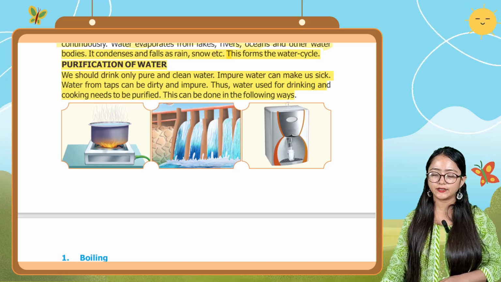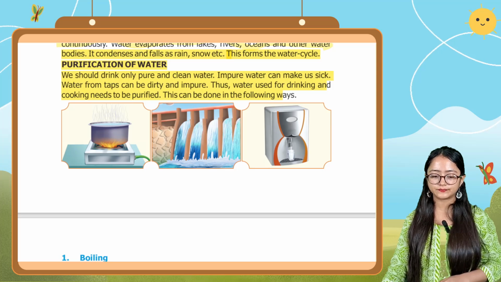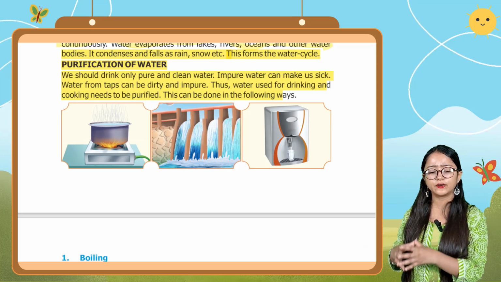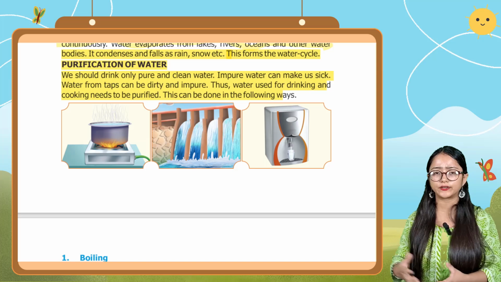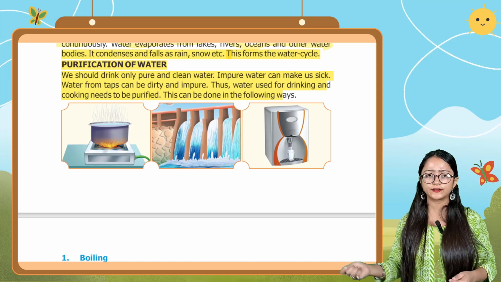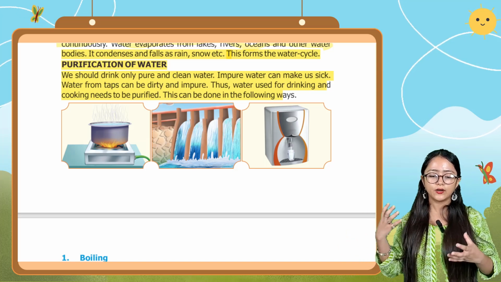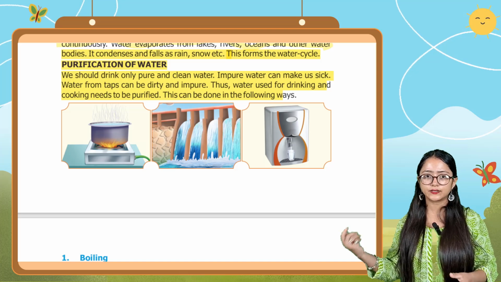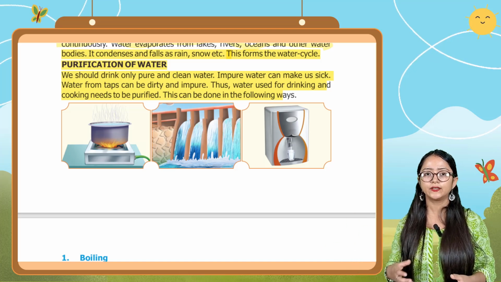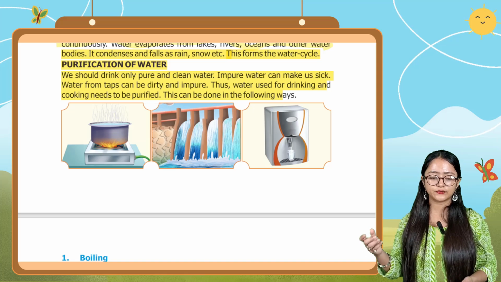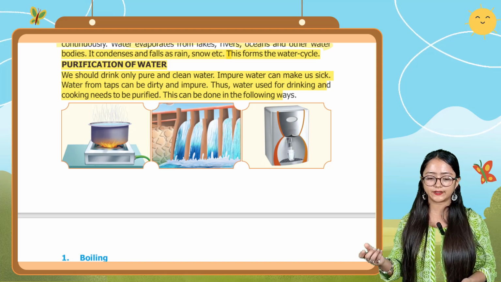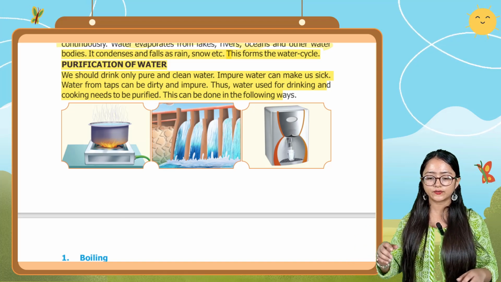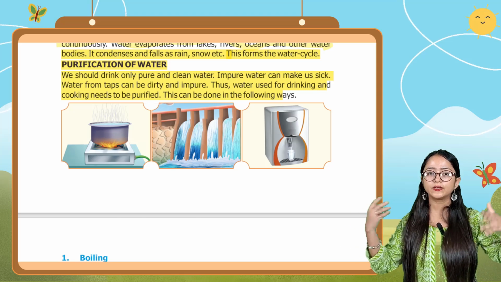This can be done in the following ways. So basically, one should boil or filter the water, then consume it. Otherwise, when you drink directly from the tap, it may contain some dirt or impurities.